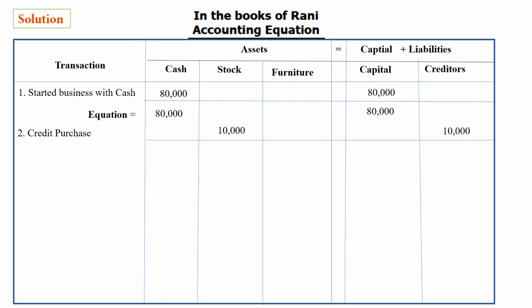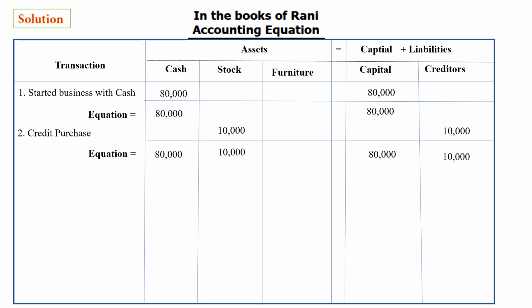The cash is the same, nothing added, nothing reduced, so the same thing comes in the cash column. The stock is 10,000, and the furniture side has no transaction yet, so just leave it. The capital 80,000 comes down as it is, and 10,000 creditors.